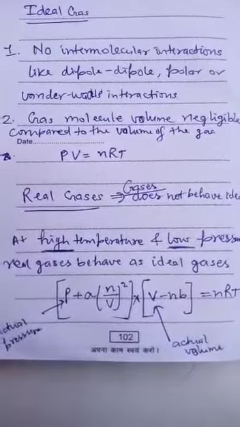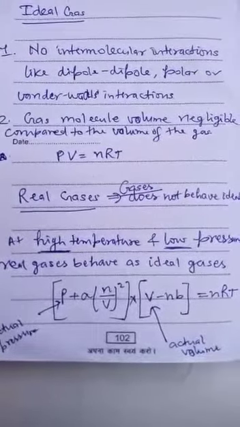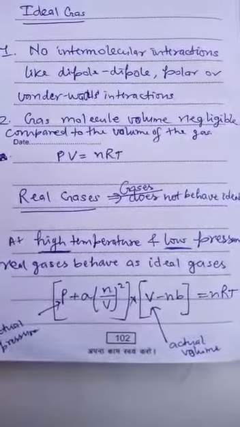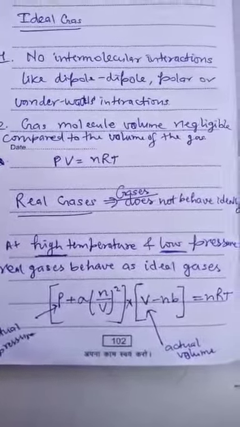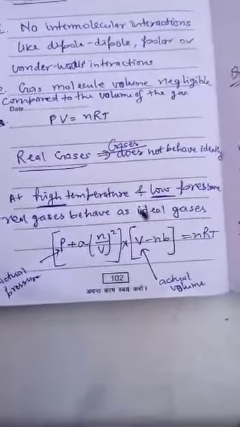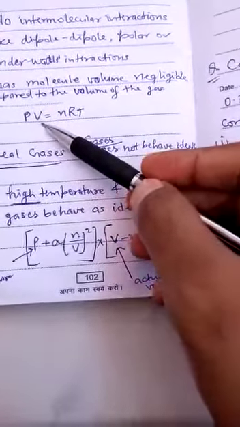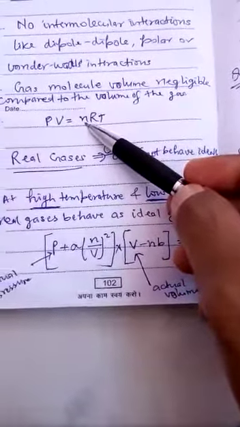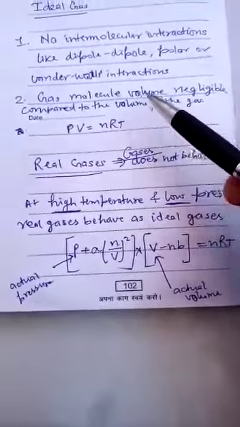If a gas follows these two conditions, then the ideal gas equation will be PV = nRT, where P is the pressure of the gas, V is the volume of the gas, n is the number of moles of the gas, R is the gas constant, and T is temperature in Kelvin.